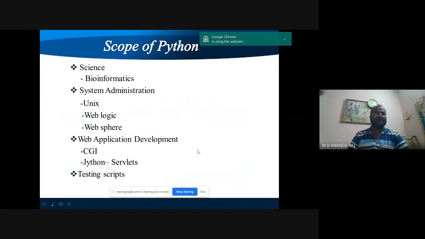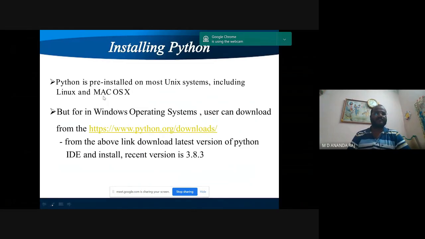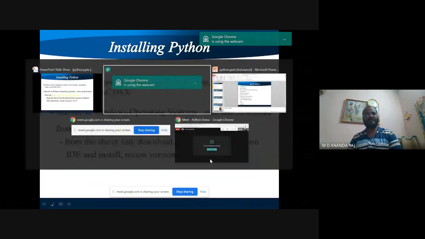So how to install Python? Python can be downloaded directly from the official website, python.org. From the link, the latest version of Python can be installed. The latest version is 3.8.5.